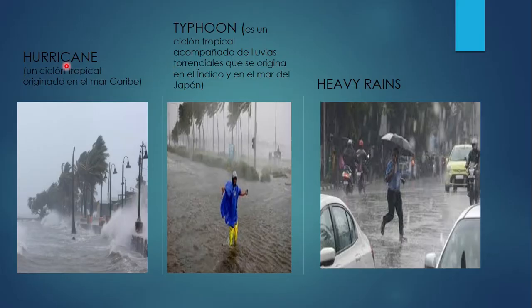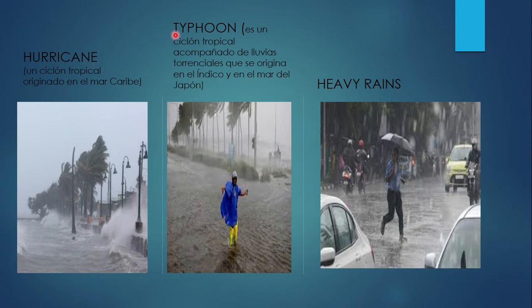So look at this. What is a hurricane? Hurricane and typhoon, they are the same. The difference between these two is where they happen. Hurricanes are called in Spanish un ciclón tropical, yeah? But they happen in the Caribbean, okay? A typhoon, it's a tropical cyclone, the same thing, but it happens in the Indian Ocean and in Japan, okay? In the sea in Japan.